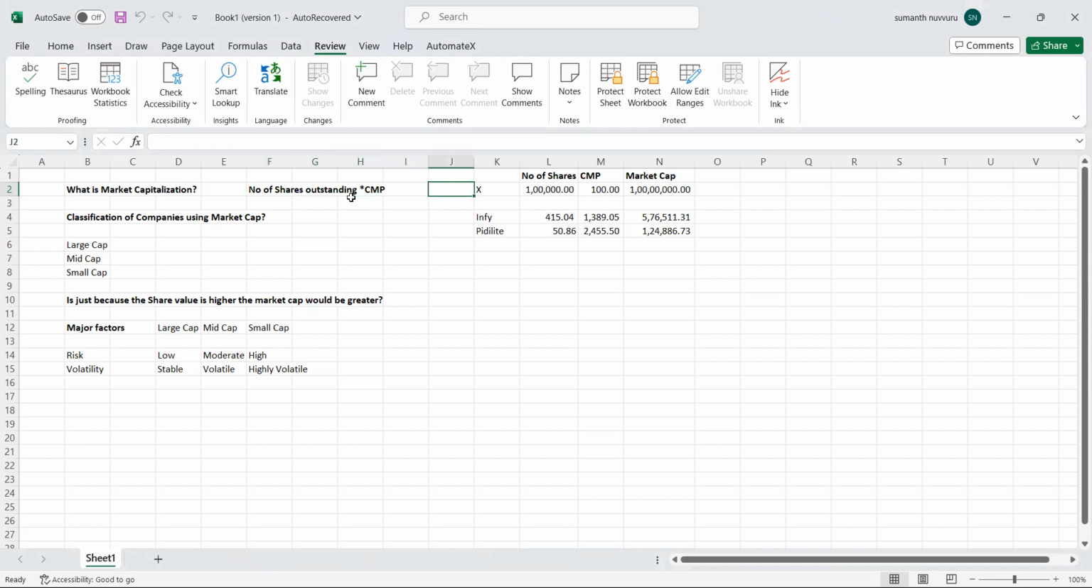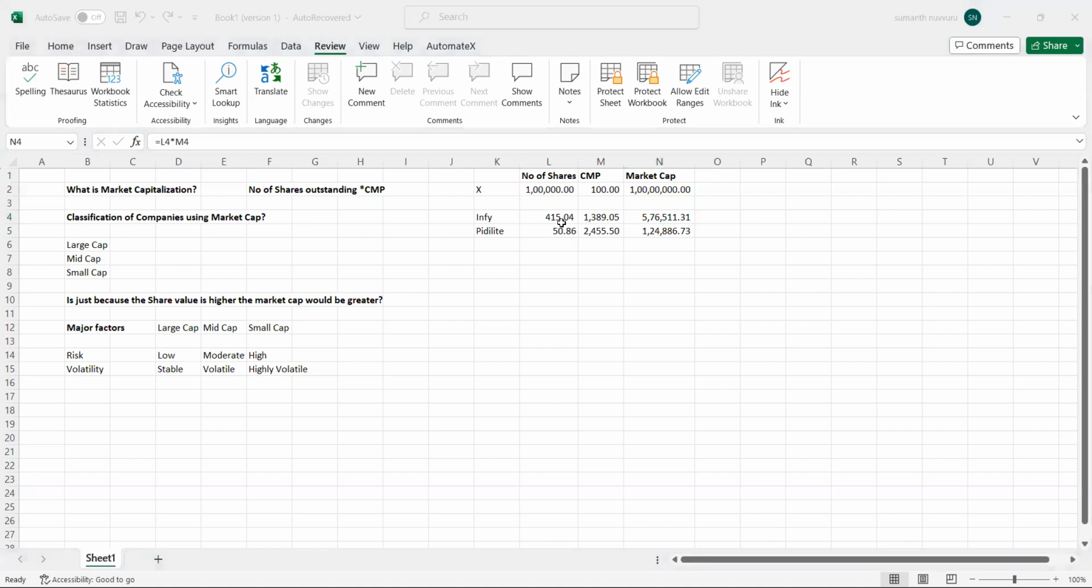So let's try to understand what market capitalization is in the current market scenario. First, let's see how Infosys or Pidilite work in terms of market capitalization. I'm going to a website called Tickertape. I type Infosys and you can see the number of shares is 415.04 crore and the current market price is 1389. I have entered both, and if I multiply them, I arrive at 5,76,511 crores. So this is the market capitalization of Infosys.